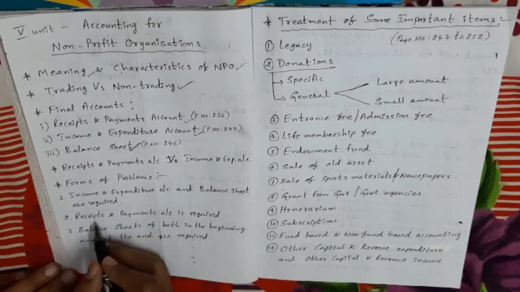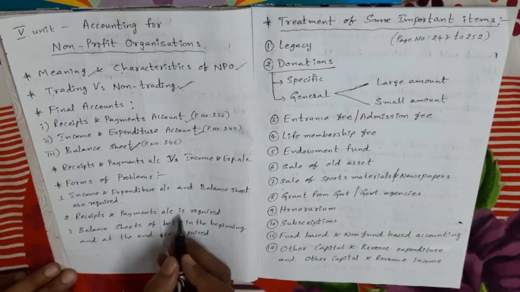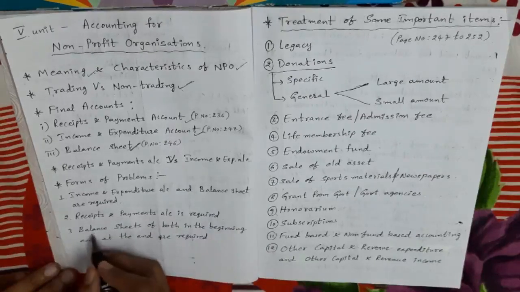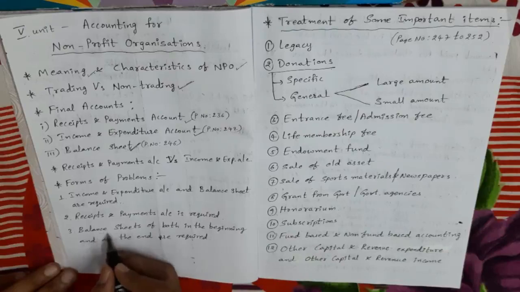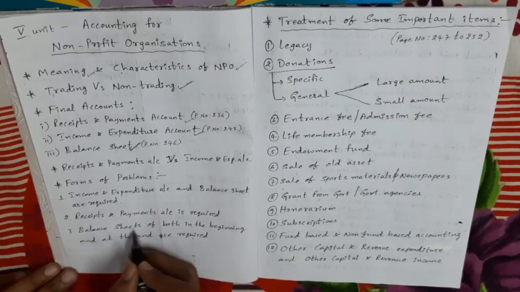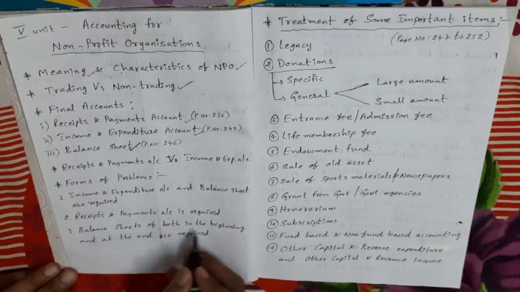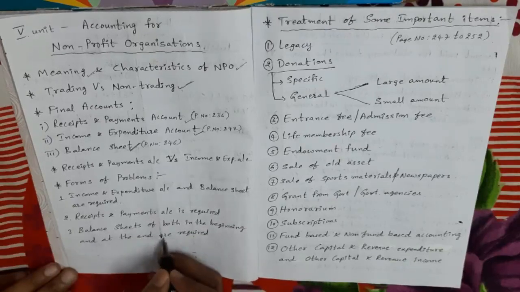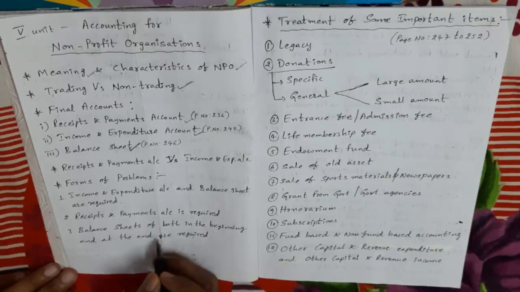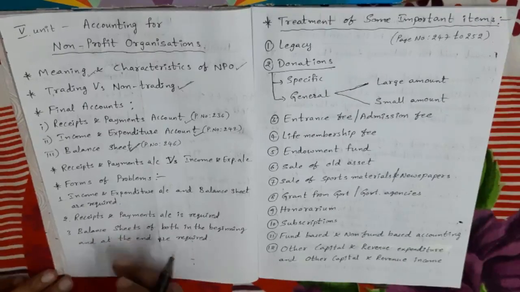Okay, we have to prepare receipts and payments account, that is the second type. Next, the third type. In the third type, what we prepare means balance sheets. Both the balance sheets we have to prepare, that is, the balance sheet at the beginning and the balance sheet at the end. So in these three models they will ask the questions.